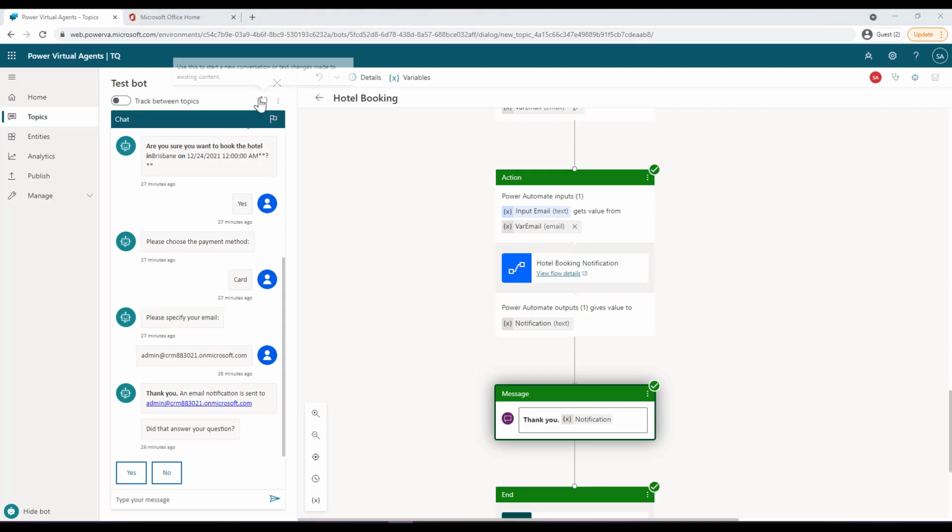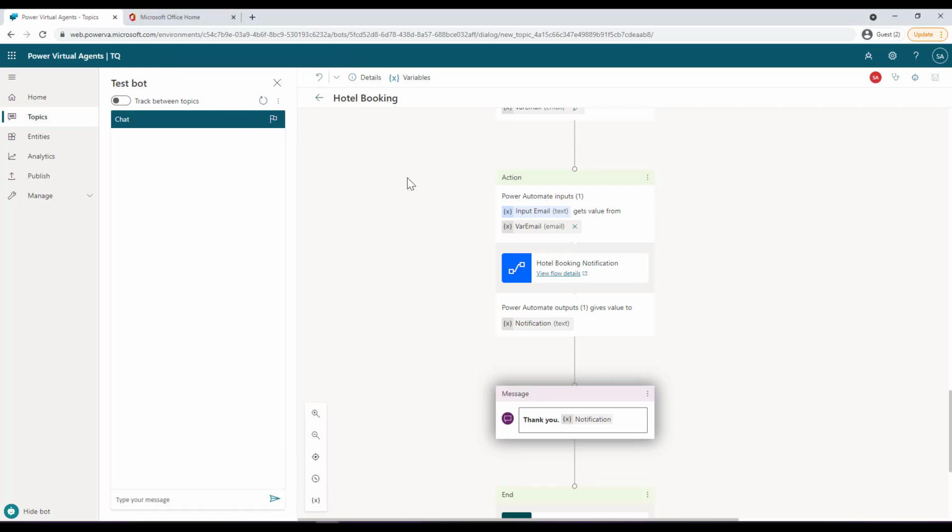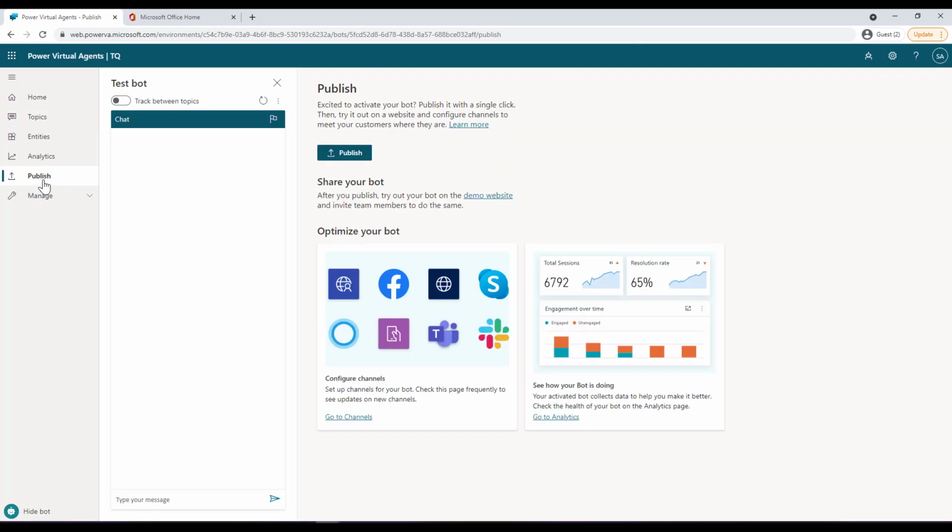Okay, so let's say that you have completed your bot and you have gone through all the testing and you're happy with it. Now, the next important thing that comes up is to publish the bot. Unless you publish the bot, it will not be available for you to deploy it to any environment or to use it. On the left hand side, if you go and click on publish, you will be shown this particular option and there will be a publish button available over here.